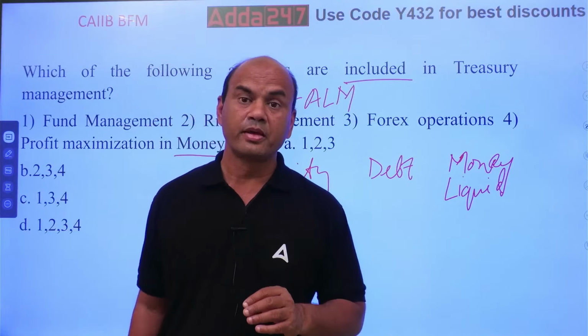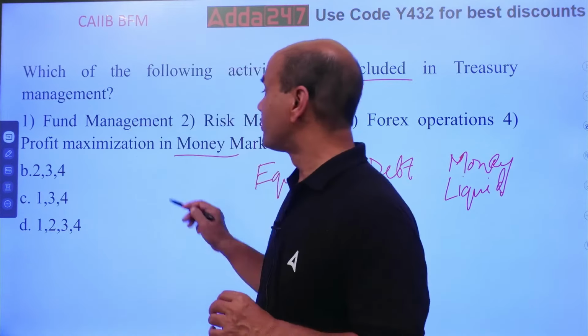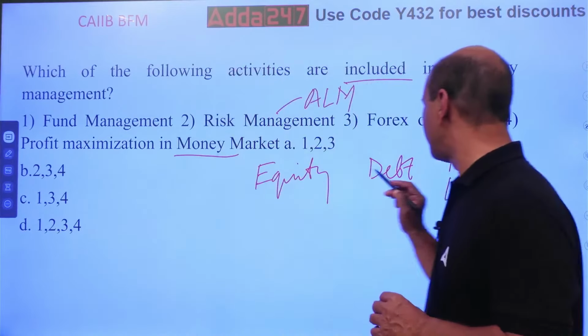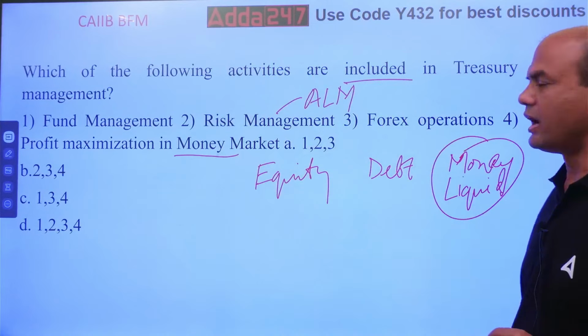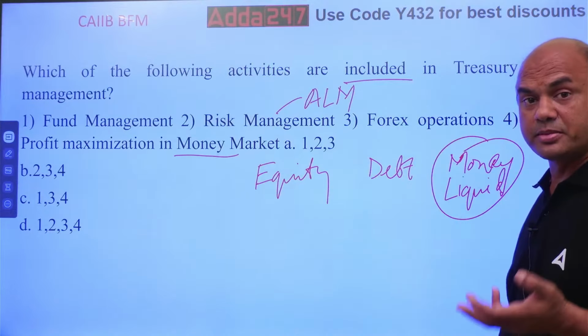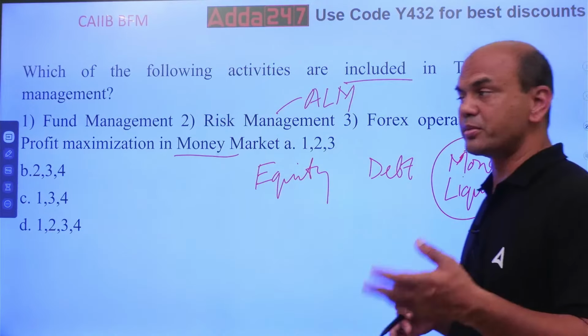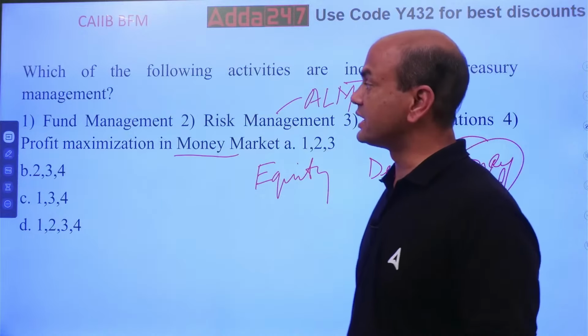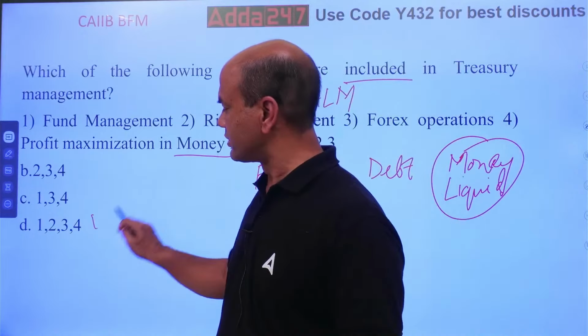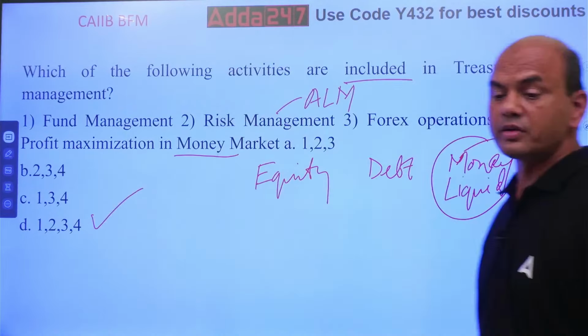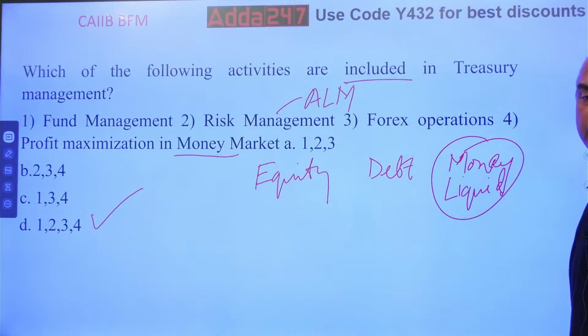Okay? So, profit maximization in money market. Even when I invest over here, I must apply my brain as a treasury person so that I get maximum profit. So which is the answer over here? All of the above. Okay, all of the above is the answer. Got it? Next one.